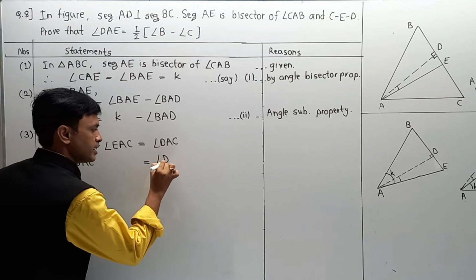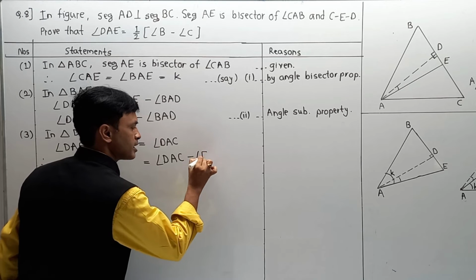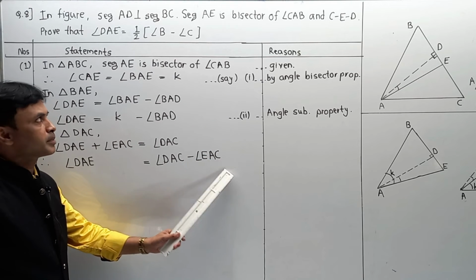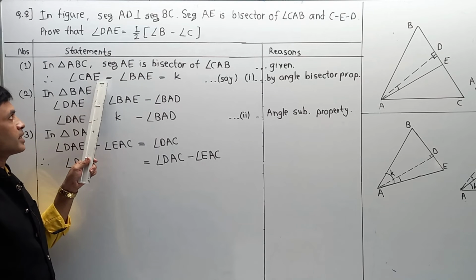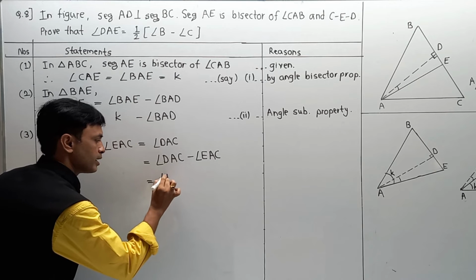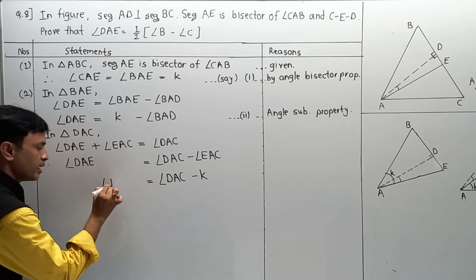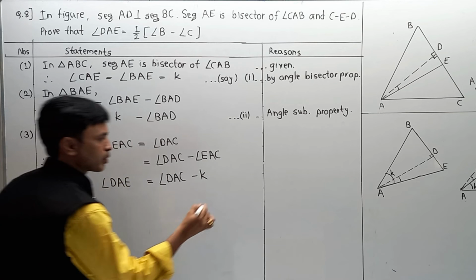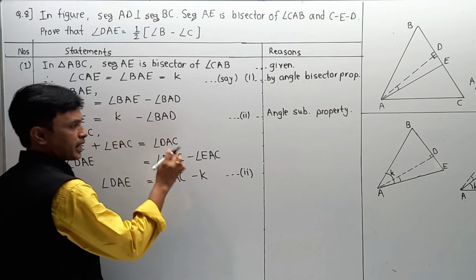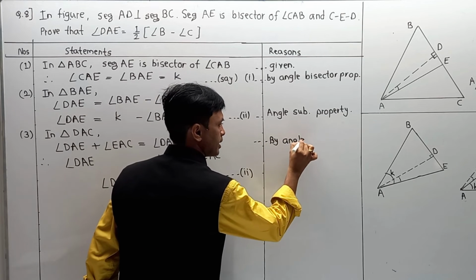Here angle DAC, and shifting this plus EAC to that side, it becomes minus angle EAC. As this EAC we have already replaced by K, so shifting K over there. So angle DAC minus K is the new value of angle DAE. I am going to call it equation number 3, and this is again by angle addition property, so I am going to write it as by angle addition property.